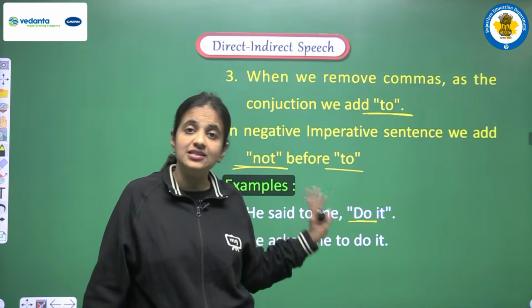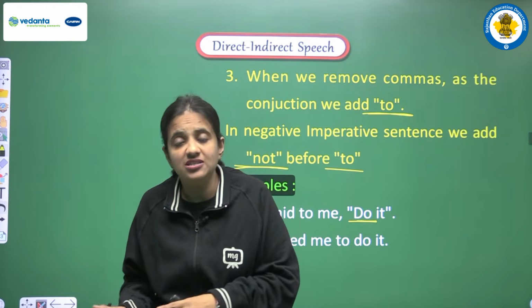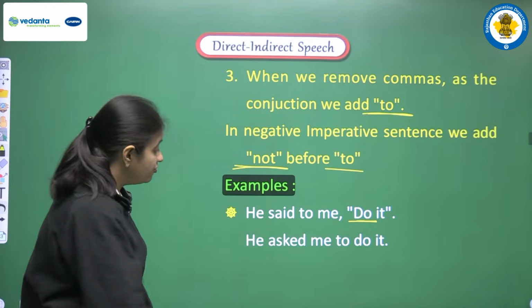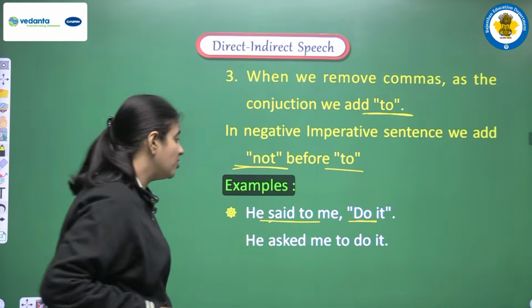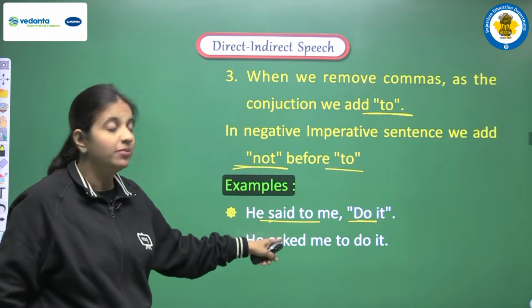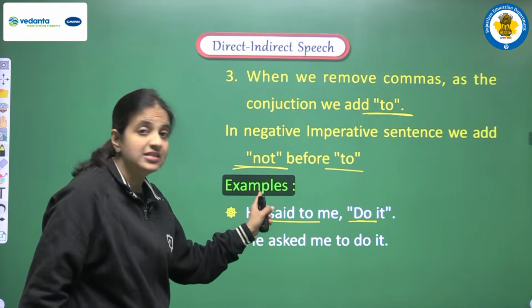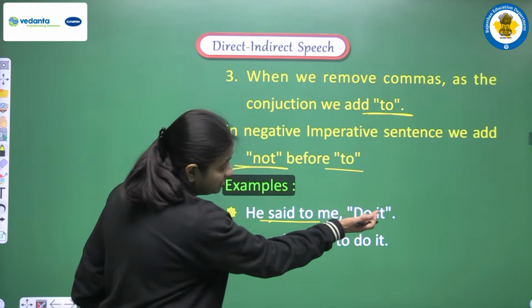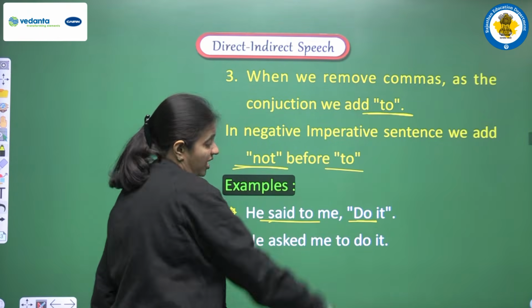So now when this thing is clear, according to the rules, now we have to do the conversion. First of all, the first change that we have to do will be in the reporting verb. In the reporting verb we are having said to. So now we have to observe the mood, that what kind of mood we are having here.